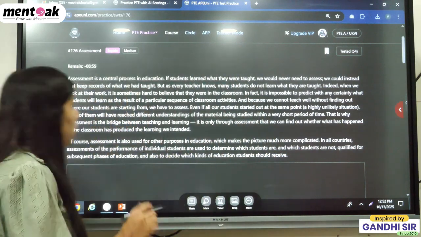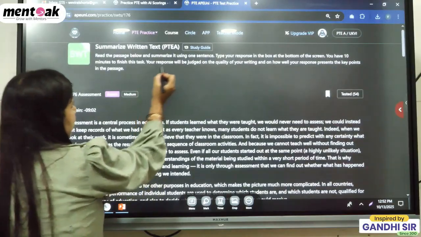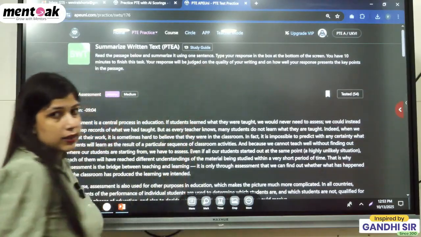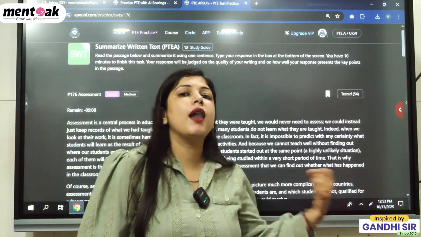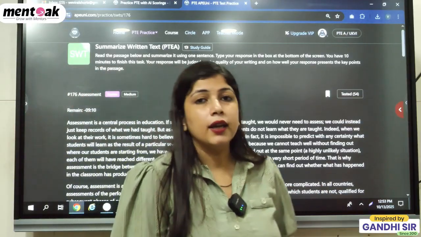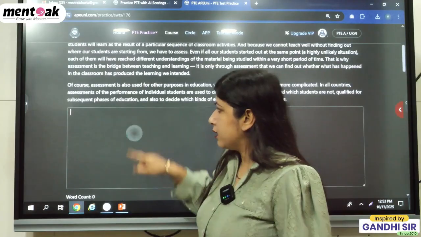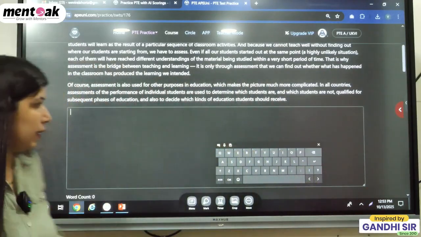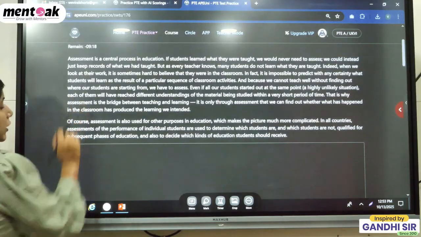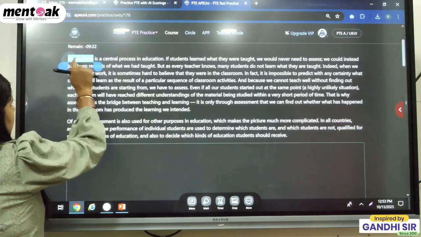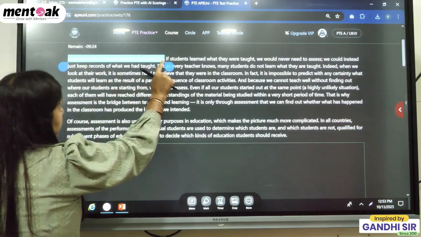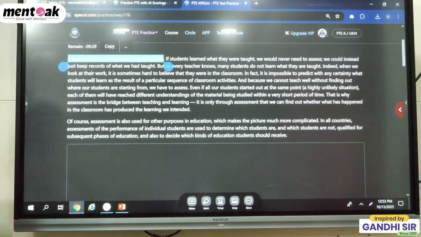So yes, I'm writing down a PTE summary. What we have to take care of is that we have to write a summary in one sentence. That means we can't insert a full stop in between the lines. So you can see, I'm writing down a summary. Okay. So the main topic is assessment. So what we need to do, the first line we will take this one. Assessment is a central process in education, that is a main line and that is a key line.